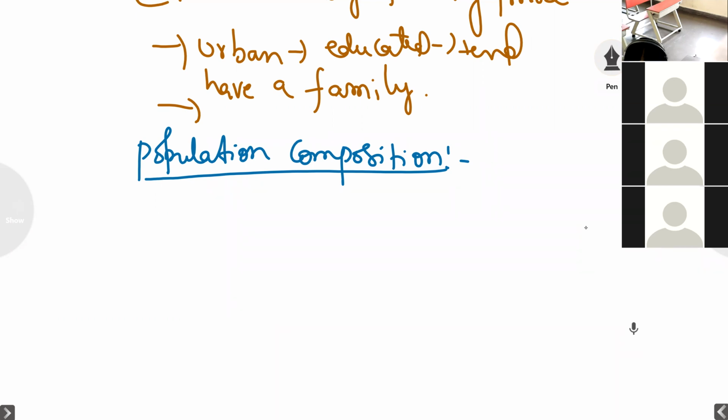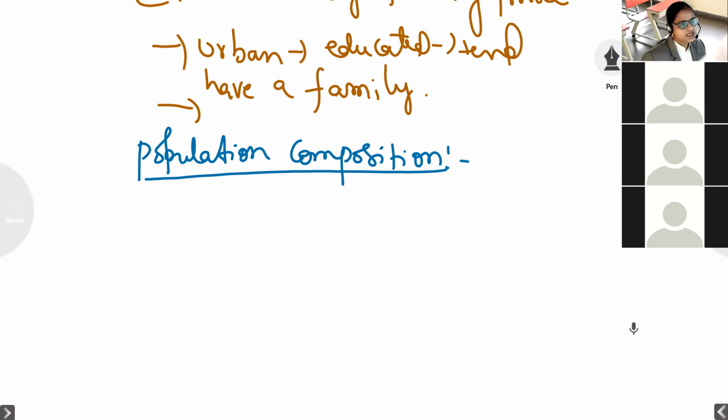Right. So next we have population composition. What is meant by population composition? Let us see now. For studying the changing pattern of population, it is necessary to study population composition. The main components of population, as mentioned before, are age, sex, literacy level, health conditions, life expectancy, occupation, and income level.